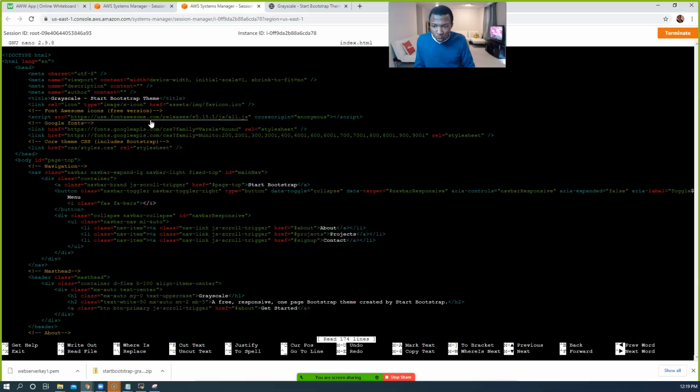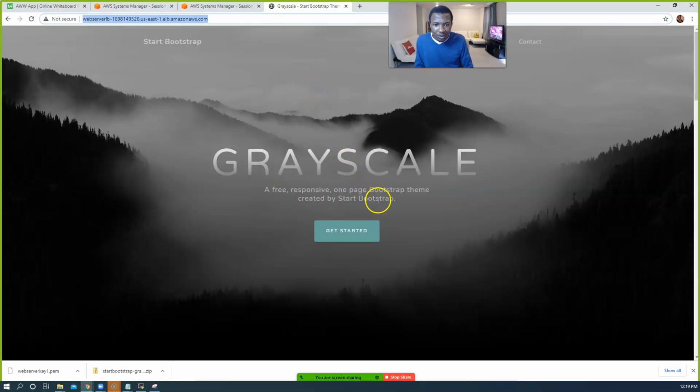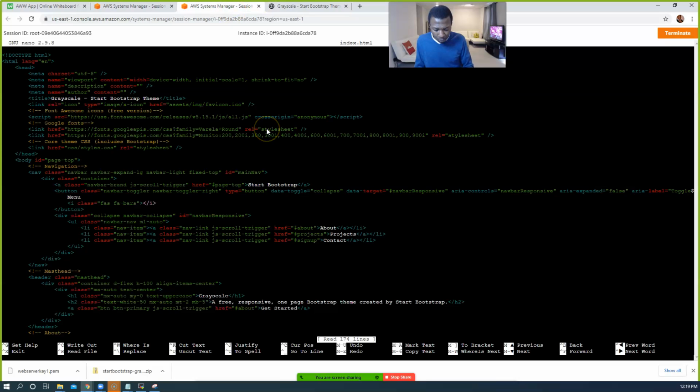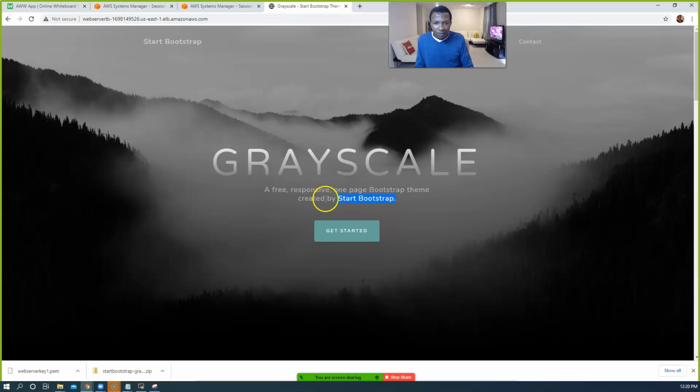Now I'm going to scroll down. I want to add it right after the Start Bootstrap line. Let me look for Start Bootstrap here. There you go, I found it. I'm going to go to the end of this and add a new line. If you know HTML, you know what I'm doing. Remember, this theme is created by Start Bootstrap.